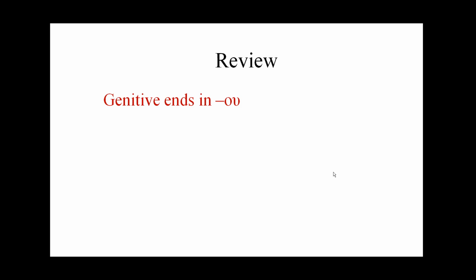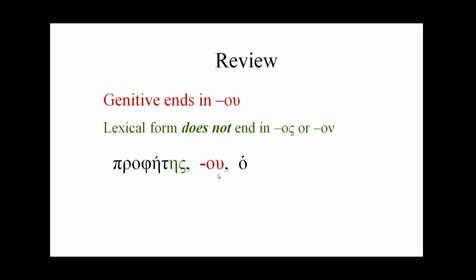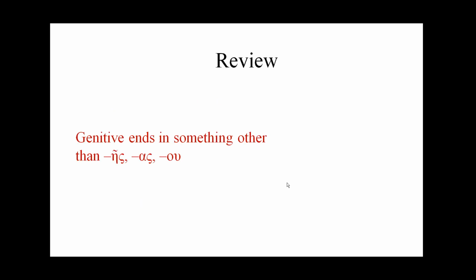If our genitive ends in omicron upsilon, but our lexical form does not end in omicron sigma or omicron nu, then we need to look at our lexical form. If we have an eta sigma, then it's a pretty safe bet that we're looking at first declension. And then finally, if the genitive ends in something other than eta sigma, alpha sigma, or omicron upsilon, then we're probably looking at third declension. Now we're ready to move on and look at parsing nouns.